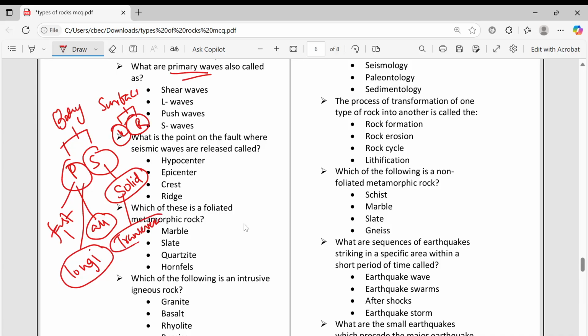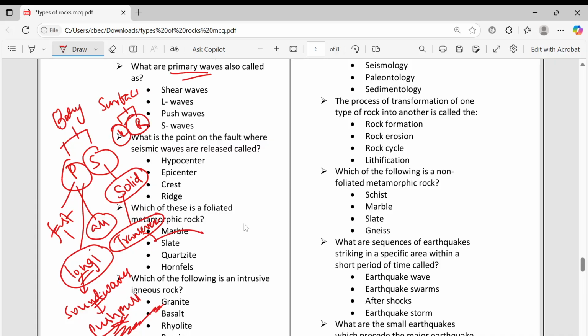Transverse waves. And the primary waves are similar to sound waves. They will push and pull, means they will just push and then pull like that. That is longitudinal. That is how sound waves also go. That is longitudinal. Whereas